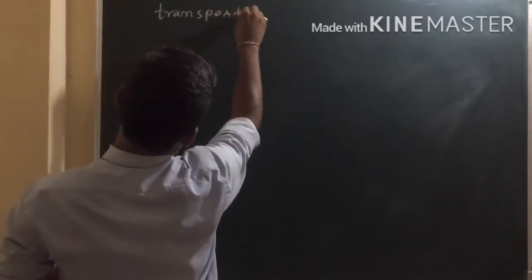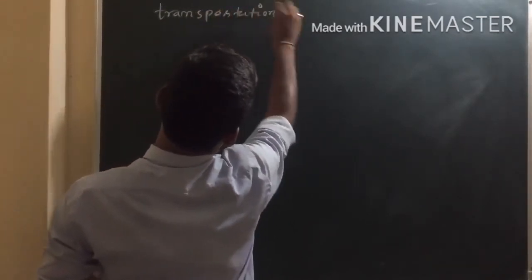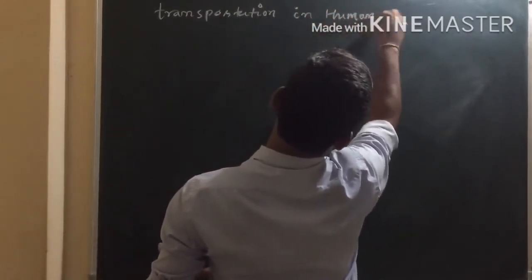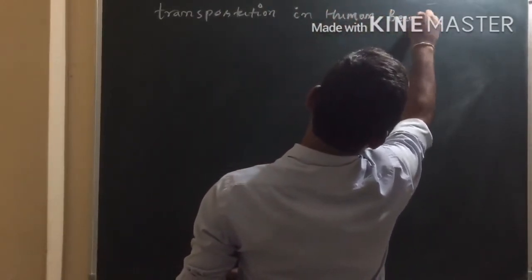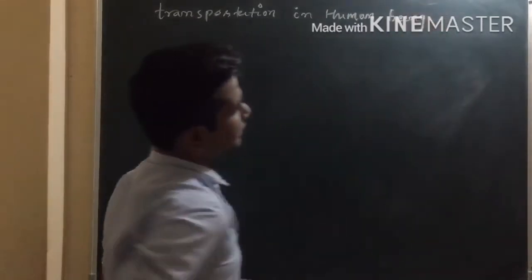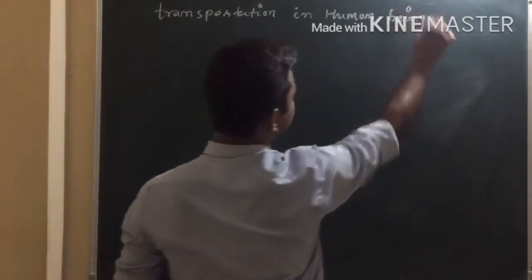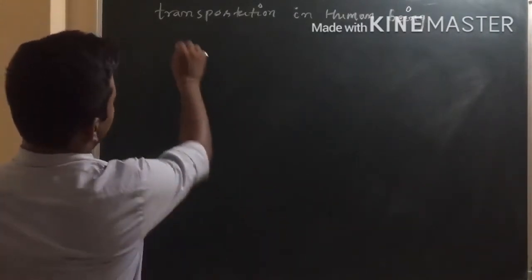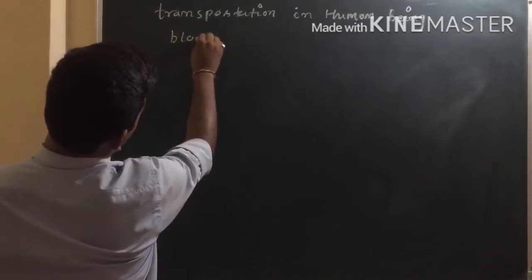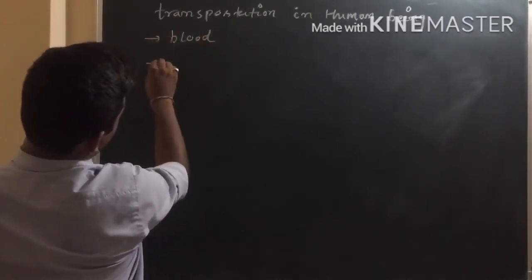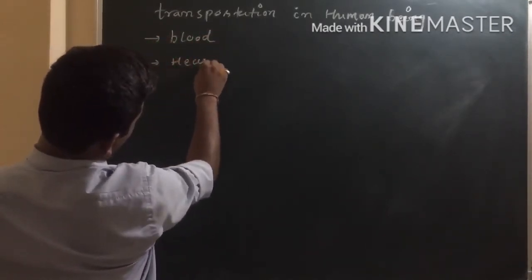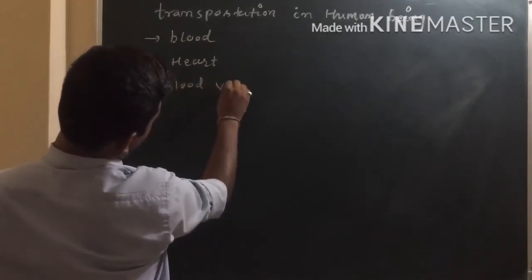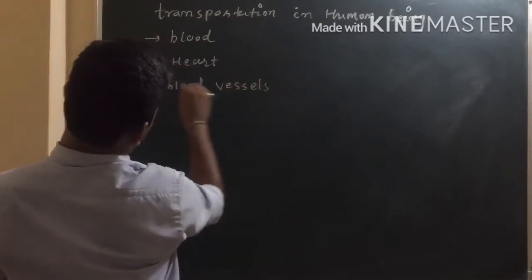First of all, transportation in human beings. So generally, the transportation in human beings, or the circulatory system of human beings, consists of first blood, heart and different blood vessels.